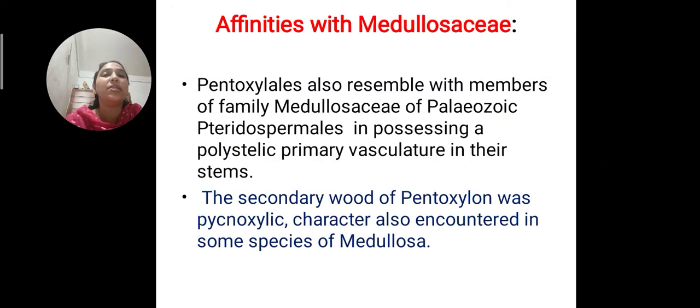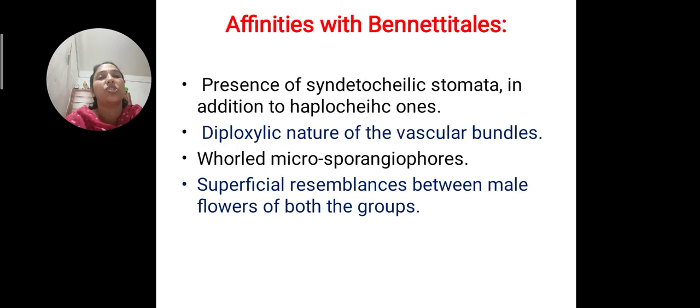Then Medullosaceae, you know the stele. You studied in the case of Medullosa, the very typical feature is its stele. Here pycnoxylic secondary wood is also present in Medullosa, and also the polystelic vascular structure. Then Bennettitales, the flower-like pattern and stomata, the diploxylic condition, the microsporophyll and those flower-like features.